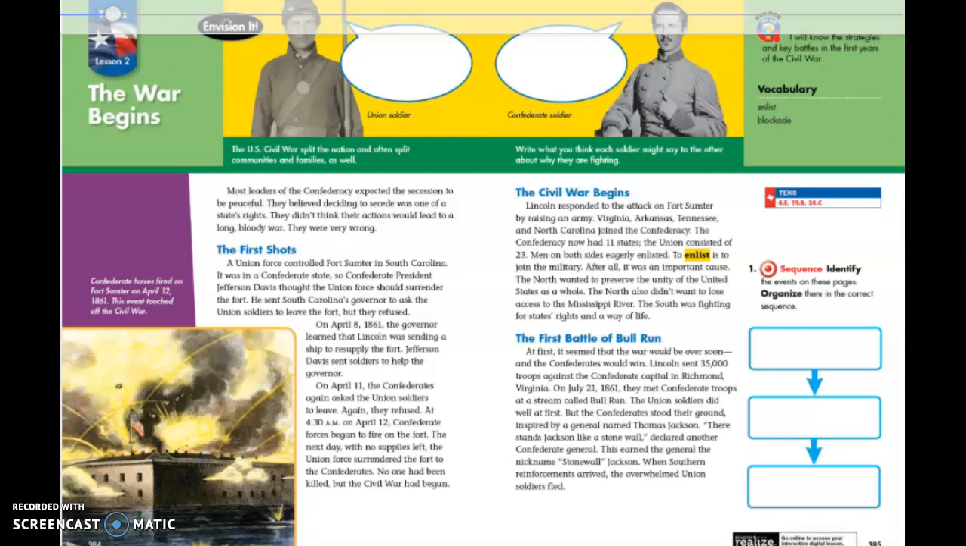The U.S. Civil War split the nation, and often split communities and families as well. Write what you think each soldier might say to the other about why they are fighting.